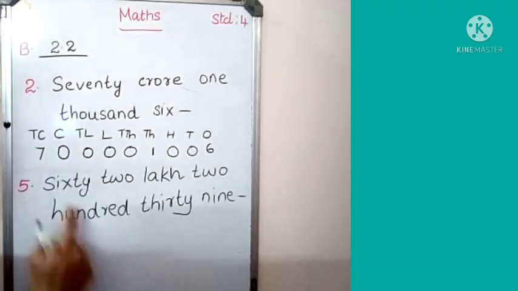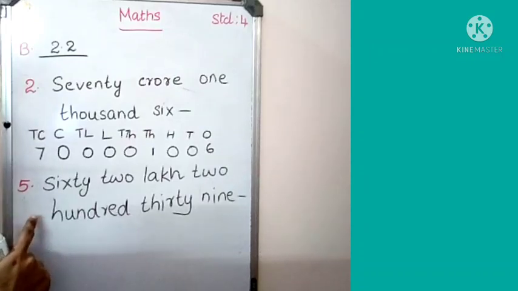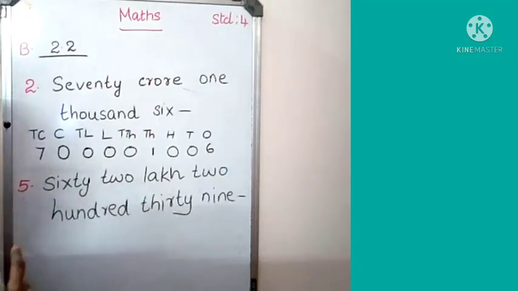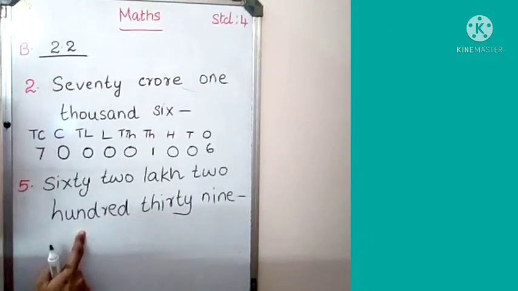Okay. Children, look at the next question. Question number 5. What is the question? Read the question. 62 lakh 239. While reading the question, we do not understand how to write. What is the number? We don't know anything.